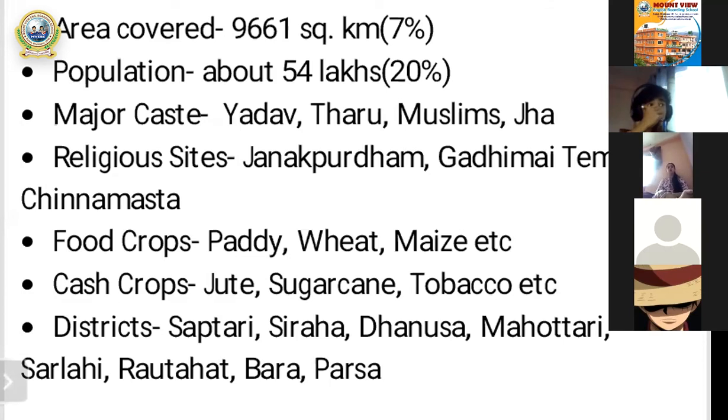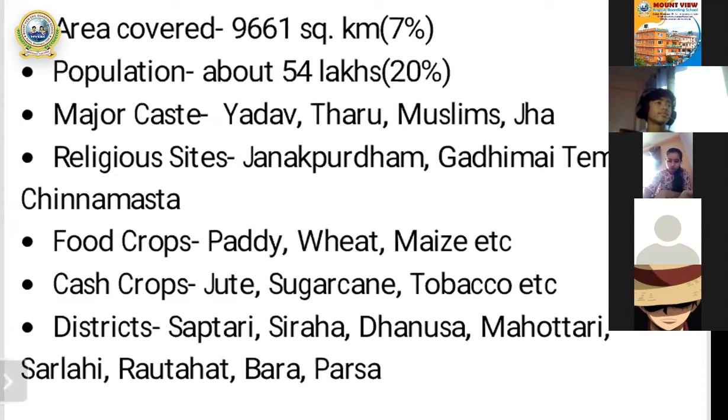While we discussed province number one, I already told you that Nepal is rich in agriculture, so more than 50% of Nepalese people are engaged in agriculture. So here are mentioned some of the major food crops of province number two.